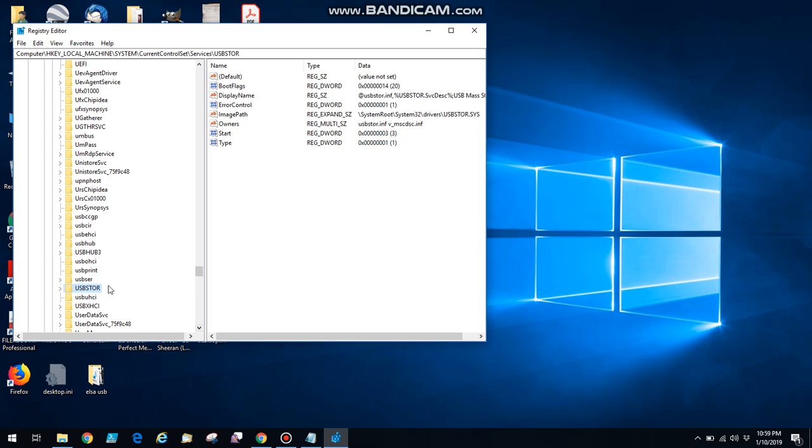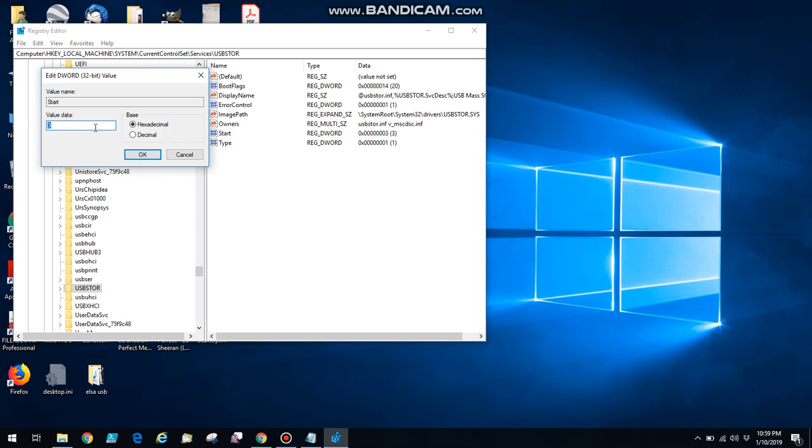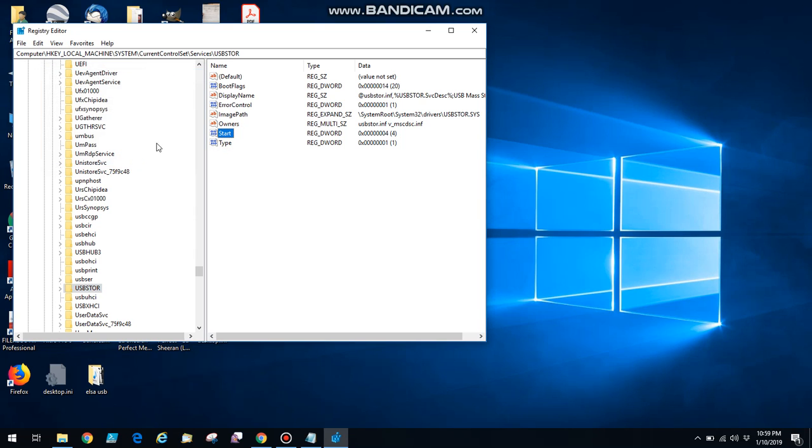This is the regedit key where we have to change the value from 3 to 4. Now your USB ports are blocked.